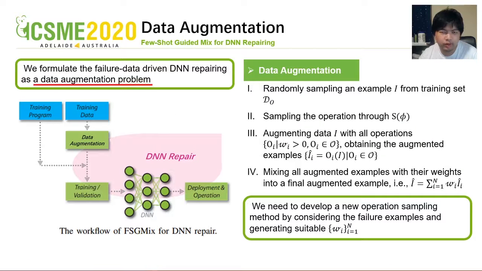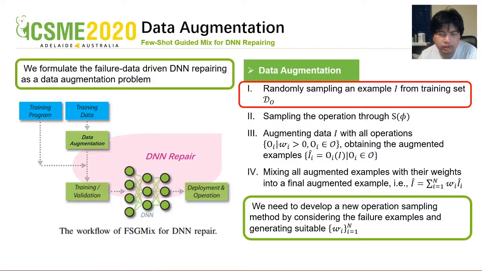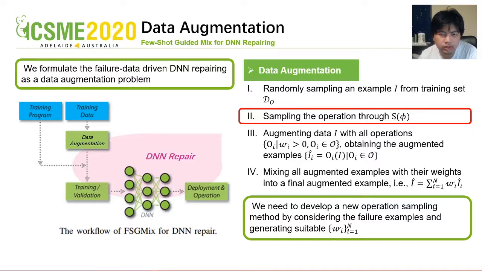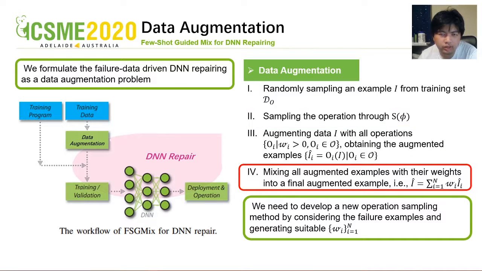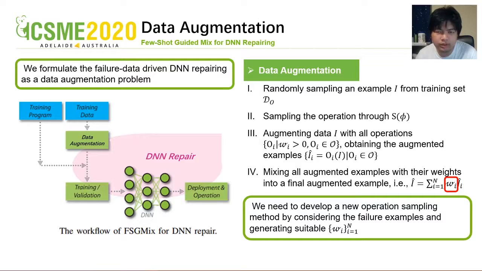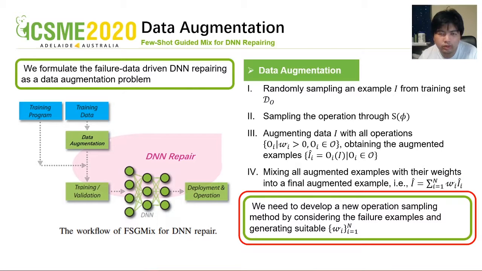First of all, we formulate the failure data-driven DNN repairing as a data augmentation problem. Basically, data augmentation follows these four steps. First, sampling example cases and randomly choosing their operations. Then augment the sampled cases and mix them together with their weights. The weights are sampled from a fixed and predefined distribution. Obviously, they cannot be perfectly adapted to a specific dataset containing failure examples collected from the real-world environment. So, we need to develop a new operation sampling method by considering the failure examples and generate suitable weights.